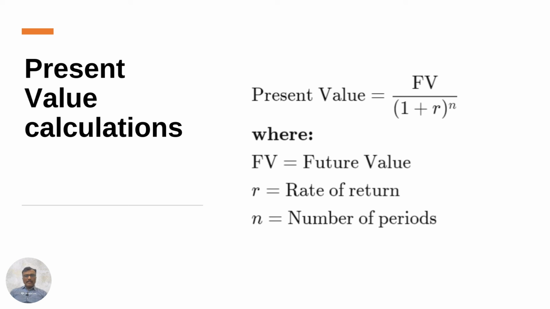The formula for future value is given over here. Sorry, present value is given over here. Present value is equal to future value upon (1 plus r) raised to n, where F is the future value, r is the rate of return, and n is the number of periods.